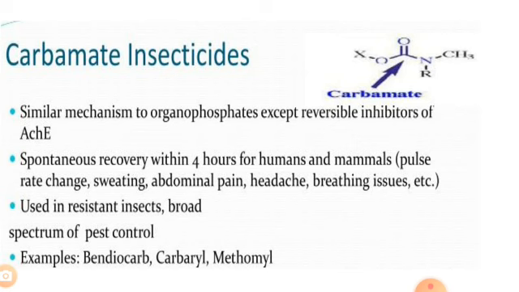They also exhibit variability in action, including stomach and contact systemic properties. So important carbamate insecticides are carbaryl, Baygon, Mesurol, Temik, Ramrod, Zineb, etc.